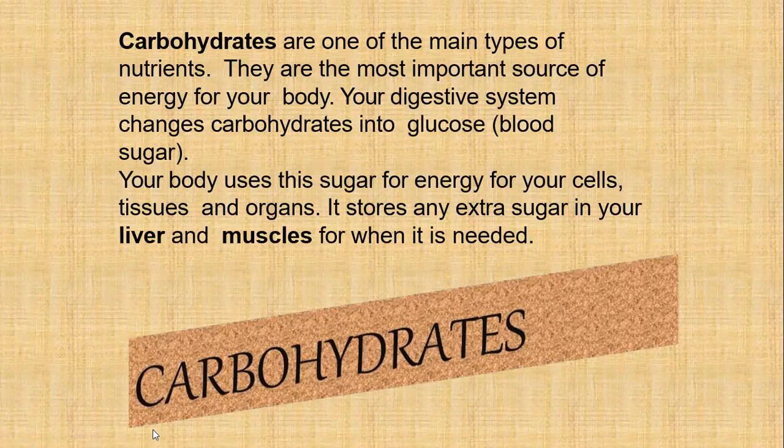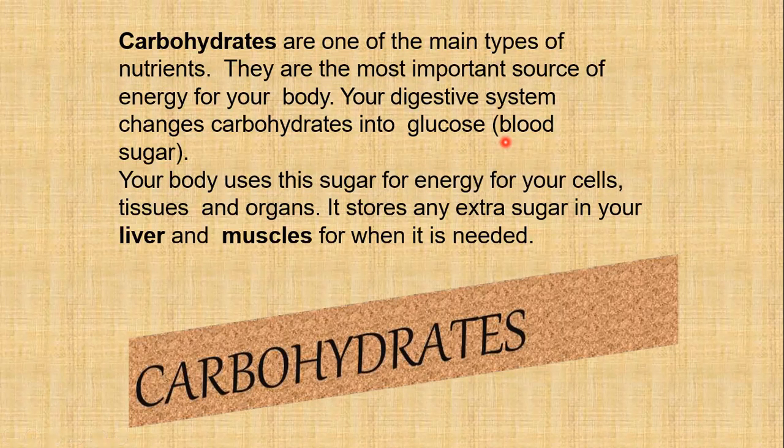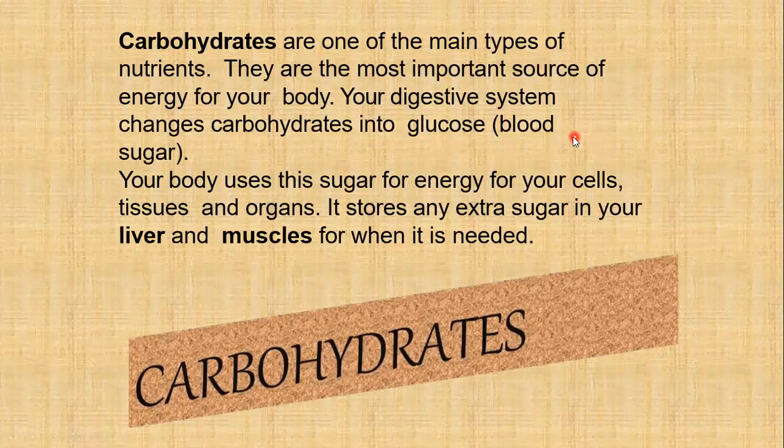Carbohydrates are one of the main types of nutrients. They are the most important source of energy for our body. Your digestive system changes the carbohydrates into glucose. So, when we take food materials, that food should be converted into glucose in your digestive tract, right? That is what we call blood sugar. Your body uses the sugar for energy for your cells.